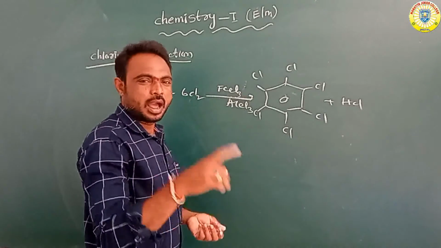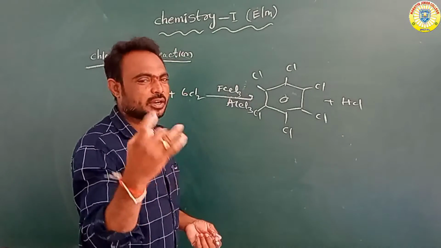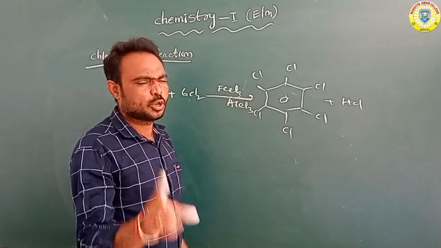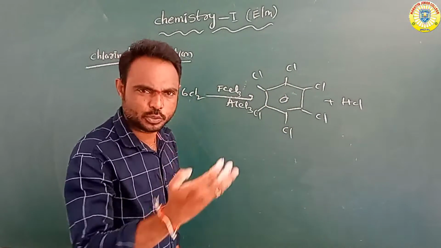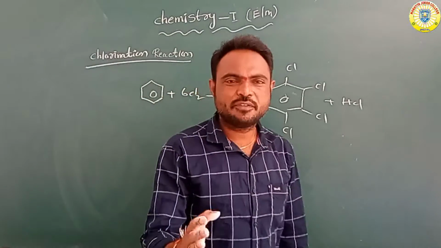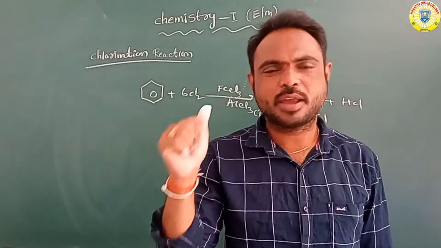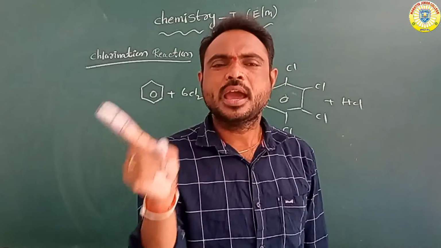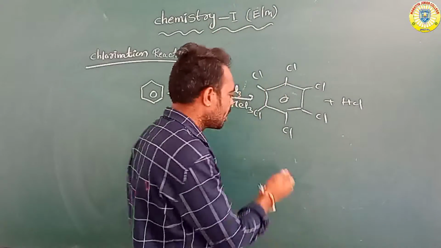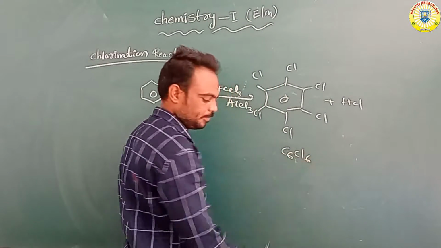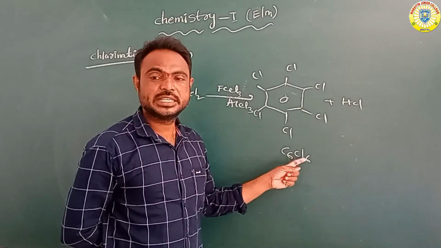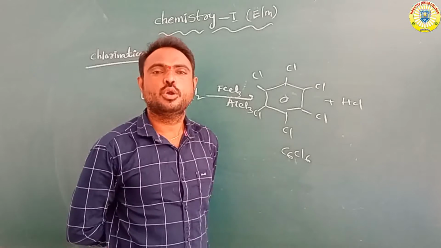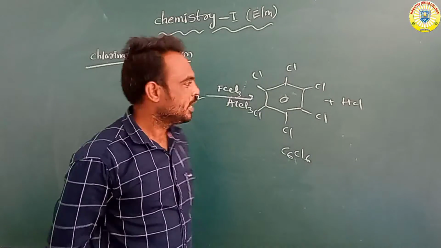When one chlorine is attached, one hydrogen is lost. So when six chlorine atoms are attached, six hydrogens are lost from benzene. What is the formula? C6H6 is the formula of benzene. So six hydrogens are lost and six chlorine atoms are attached. So overall C6Cl6. Okay, C6Cl6 is the formula of hexachlorobenzene.